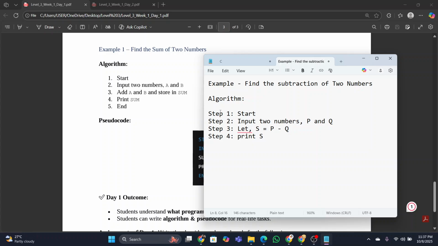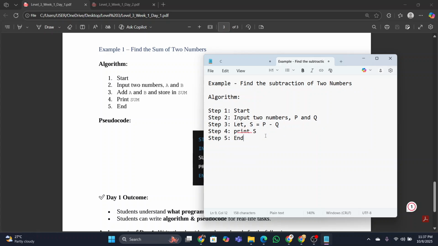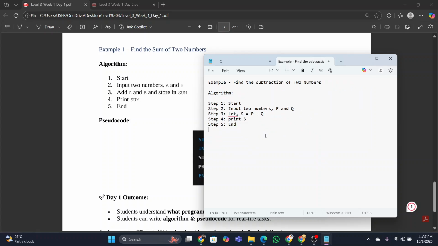Print S, because we have to find the subtraction result and we are keeping the value of subtraction in S, so we will print S. Then step number 5, it will be end. See, very easy, isn't it? It's very easy. Now let's do the same thing for pseudocode.